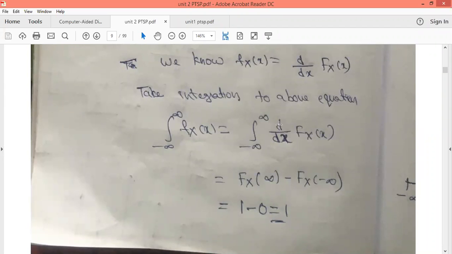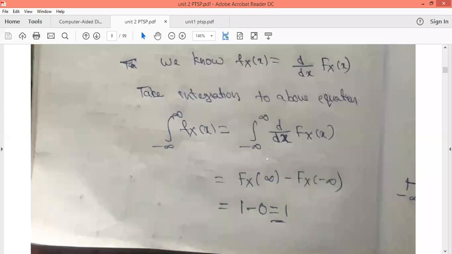On the right side we have the integral of dFX(x). We get FX(x) with the limits substituted, so FX(infinity) minus FX(minus infinity). From the properties of the distribution function, FX(infinity) is equal to 1 and FX(minus infinity) is equal to 0. So we get the integral from minus infinity to plus infinity.